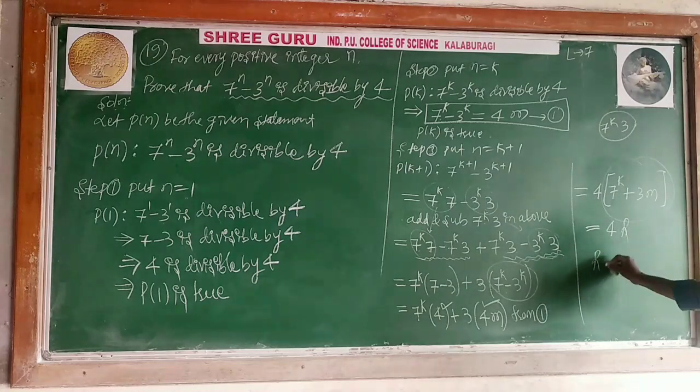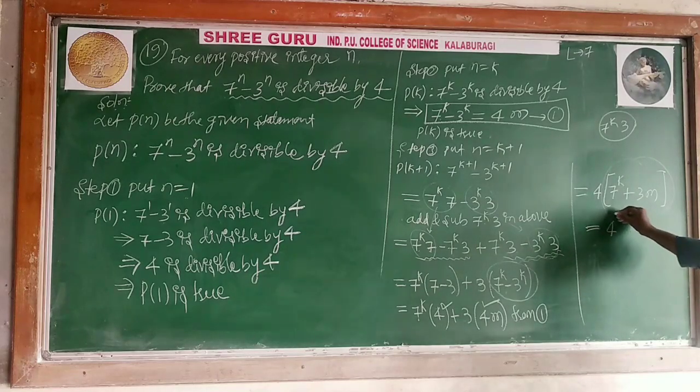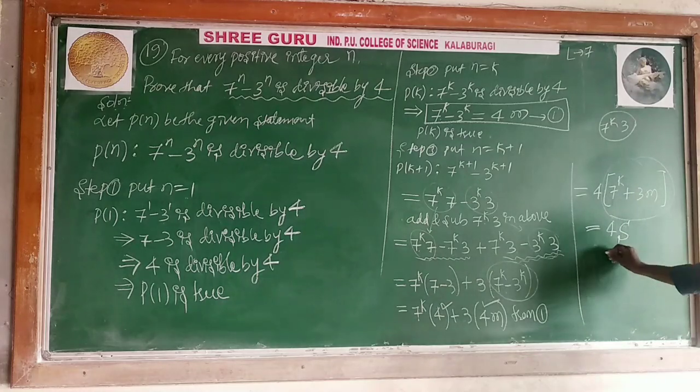If you are getting confusion with r, you can write some s. 4s. Where s is what? This thing, 7 to the power k plus 3m.